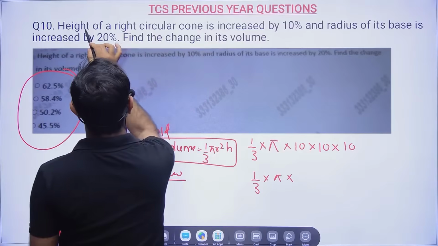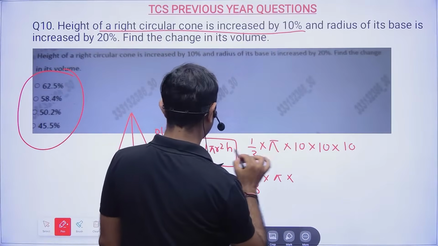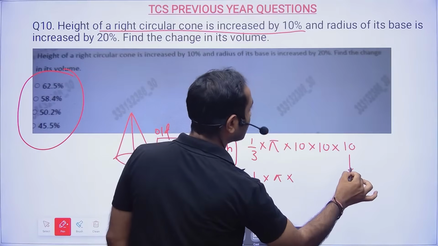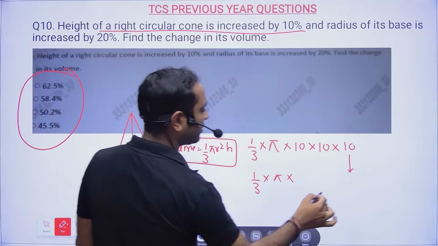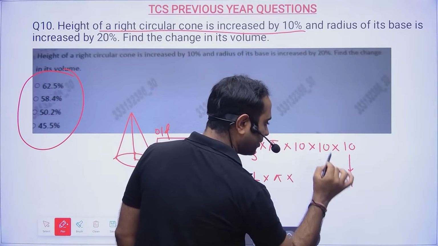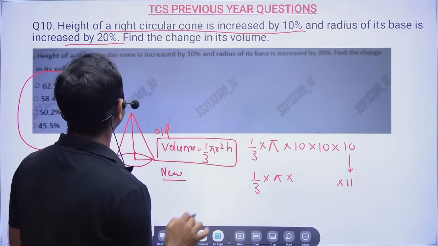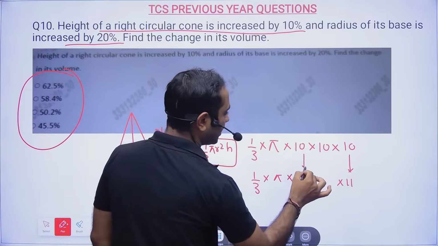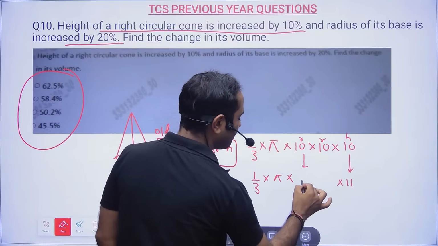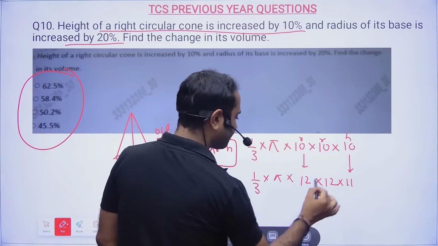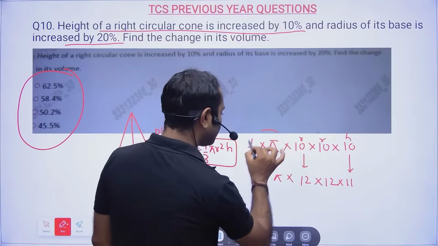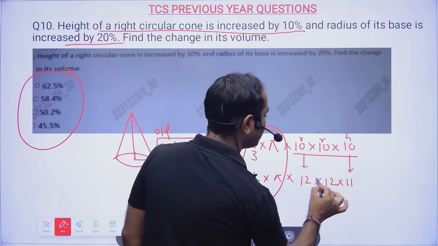the circular cone's height is increased by 10%. So r r h, this is my height. So height is increased by 10%. That means 10% of 10 will be 1, so it became 11. And the radius of its base is increased by 20%. So 10, this is my radius, so this became 12 into 12. Now, friends, this data is not required for us, only this and this.